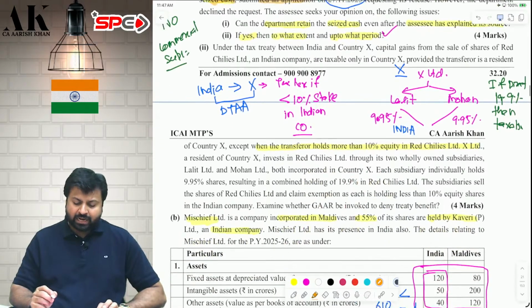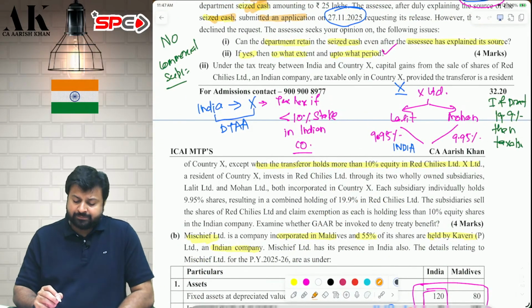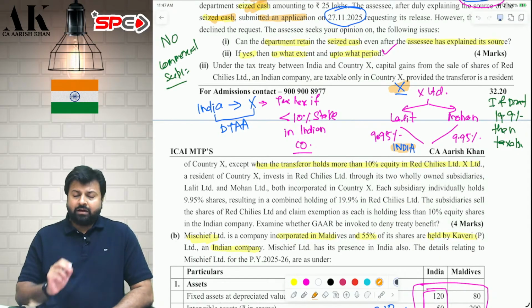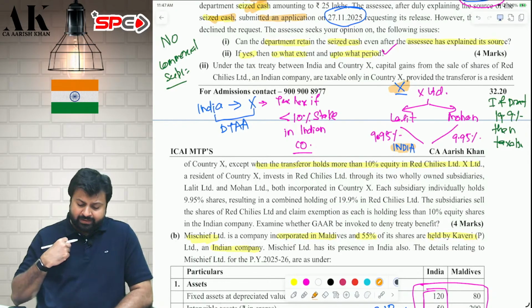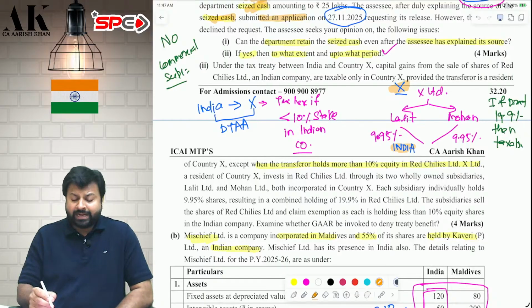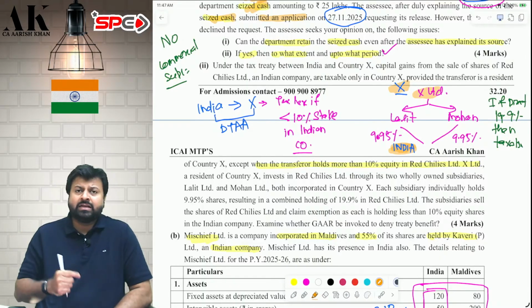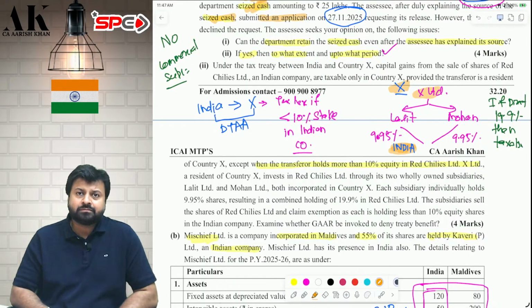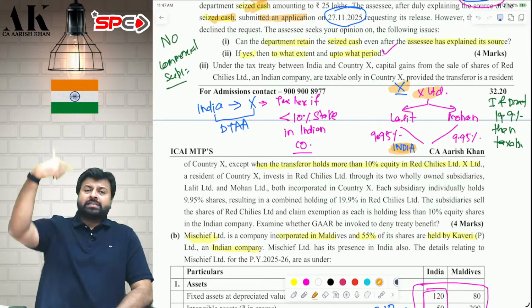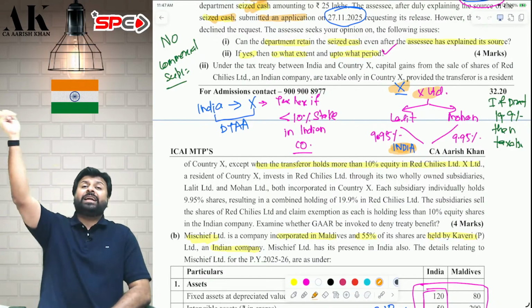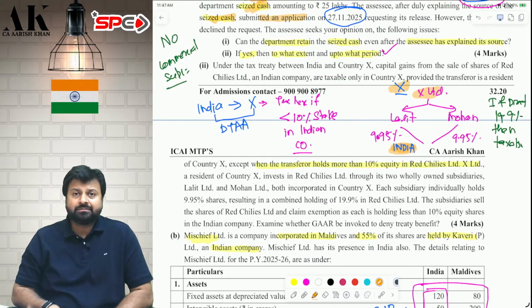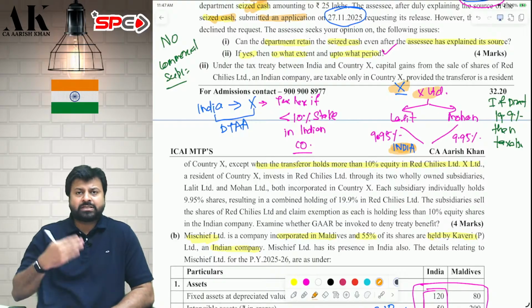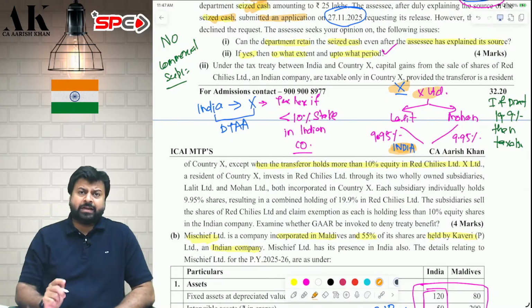Next question is whether GAAR will be applicable or not. We need to answer that. See, there is one country, country X, and there is India. Now, it is written in the DTAA between India and country X that if a country X company invests in an Indian company more than 10%, then they will be liable to tax in India. So they should not invest more than 10%. If it is below 10%, then it is not taxable in India.